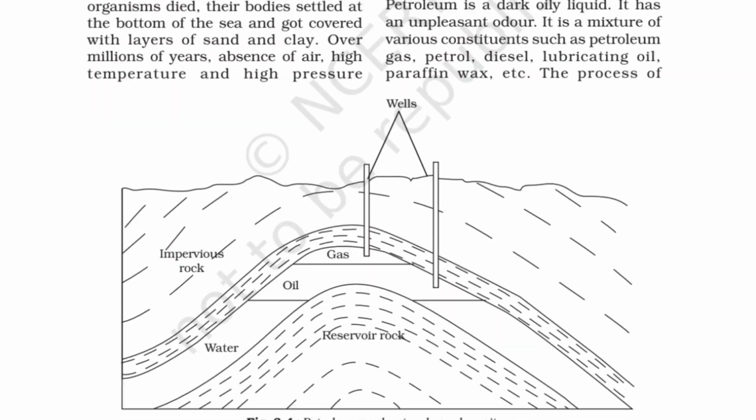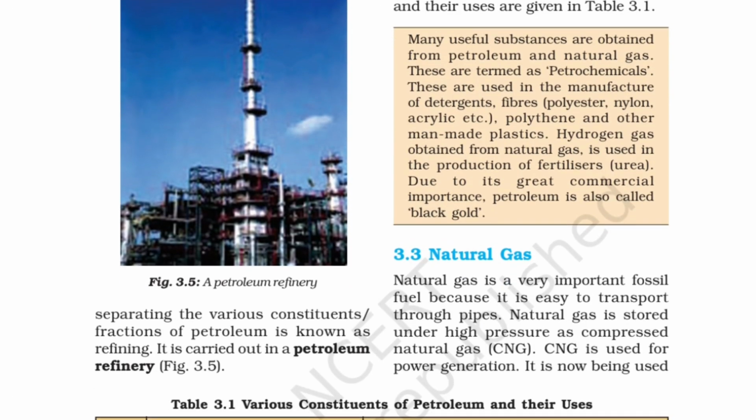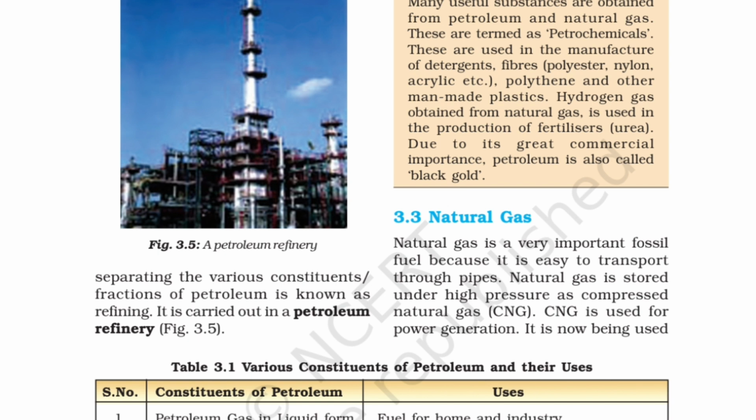The process of separating the various constituents, or fractions, of petroleum is known as refining, and it is carried out in a petroleum refinery. This process is done with the help of fractional distillation. And if we talk about coal, the refining of coal is done by destructive distillation. So the process is destructive distillation of coal, and in the petroleum case it is fractional distillation of petroleum.